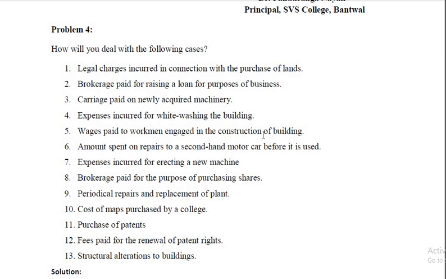Once the building is constructed and ordinary wages in the day-to-day functioning of the business, that is taken as revenue expenditure. But here it is capital expenditure, expenses in order to construct the building. It is part of building, so it is a capital expenditure added to building account, and it will be shown on the asset side of the balance sheet.